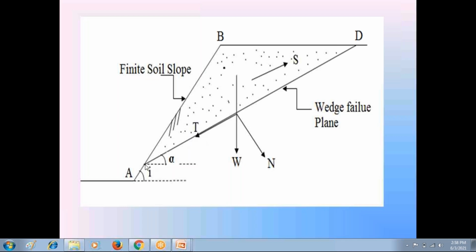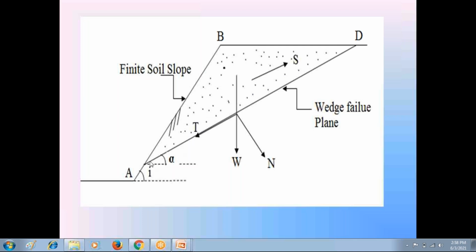So for this particular failure surface AD on the graph sheet, we know this force T, the shear force causing the failure. We know this force S, shear force resisting the failure. Find out the factor of safety with respect to shear strength, Fs. Fs is equal to S divided by T. S is known, T is known. Find out the factor of safety.